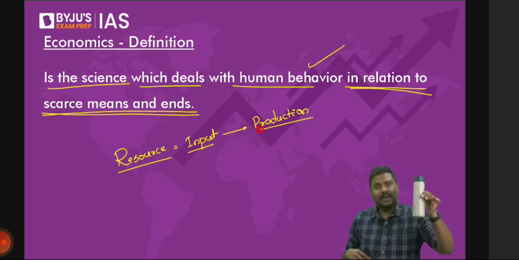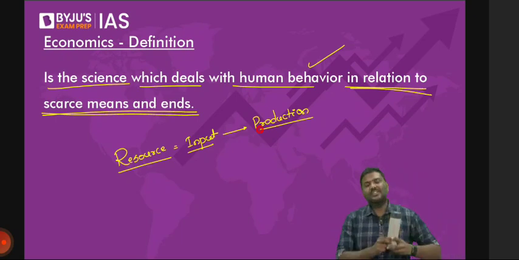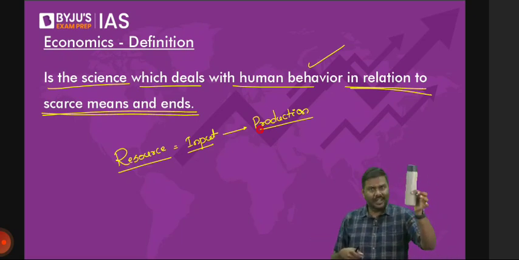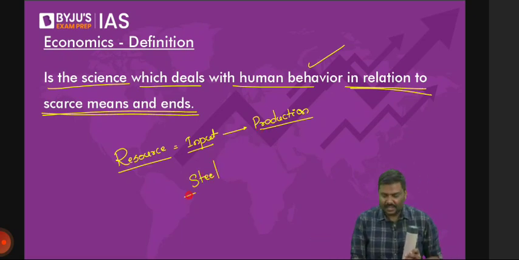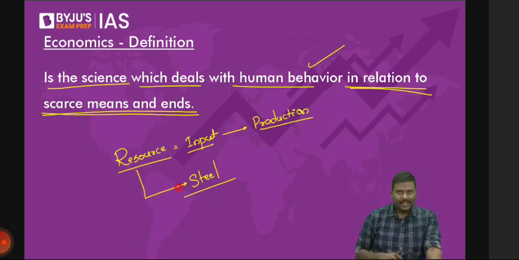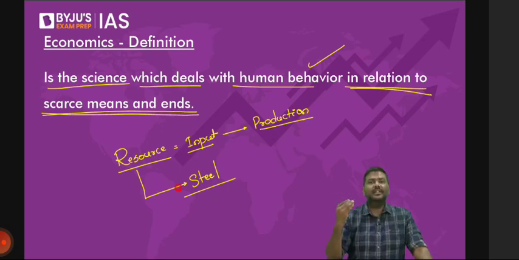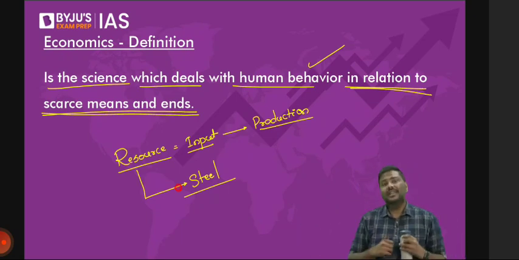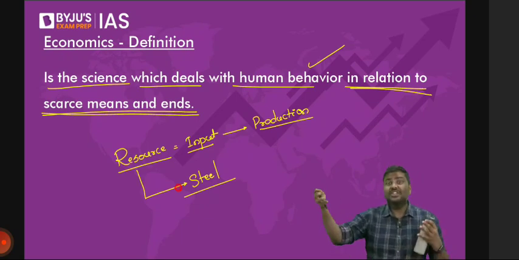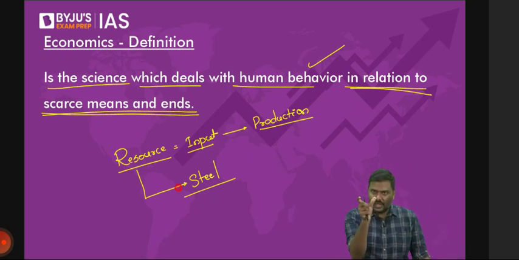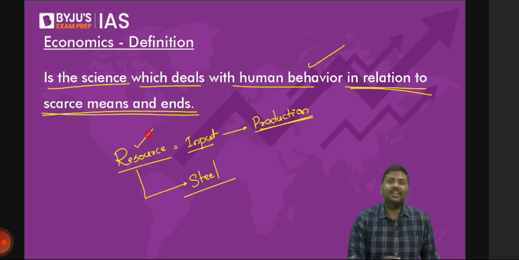All of you can see the bottle in my hand. To manufacture the bottle, will you require certain inputs? Of course, the answer is yes. For example, I'll write one of them here, steel. In simple terms, steel is nothing but a resource. To manufacture this bottle will require labor also. Labor is also a resource. Labor means employees. We will require machines. Machine is also a resource. So the argument is simple here. Whatever you use for production purposes is generally referred to as a resource.